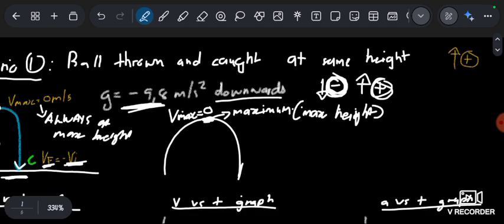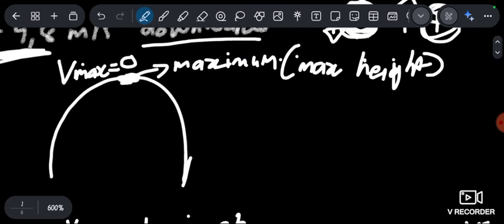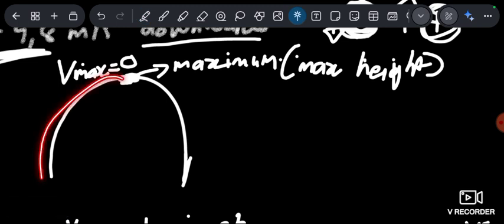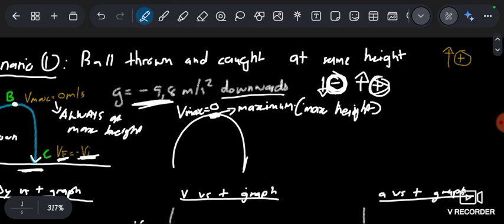Now, you don't say that because the ball goes here, the acceleration is negative, and then when it goes here, the ball is going down and the acceleration is going down, so now the acceleration is positive. No, you choose the direction only once. That's why I'll always advise you, in one question, choose the direction once.